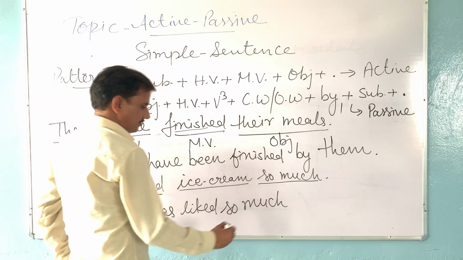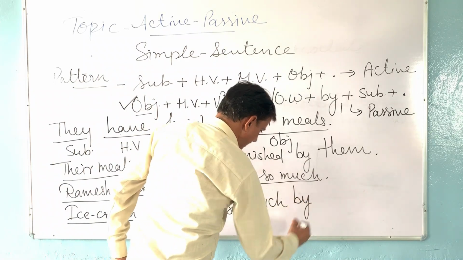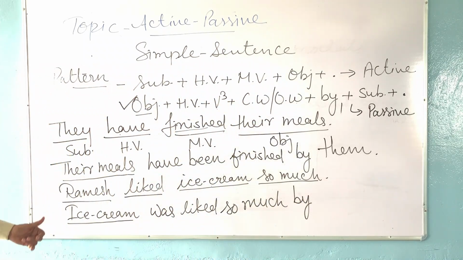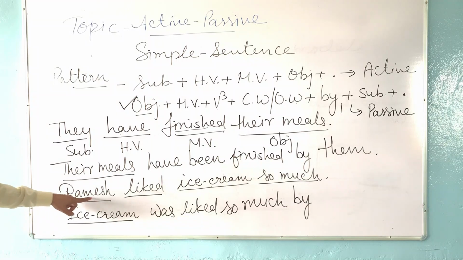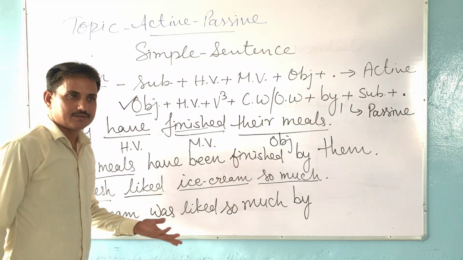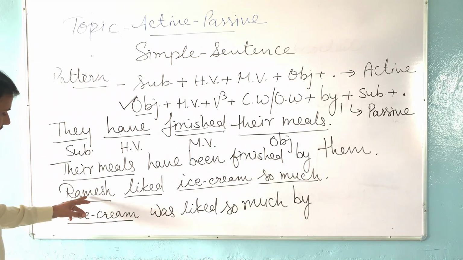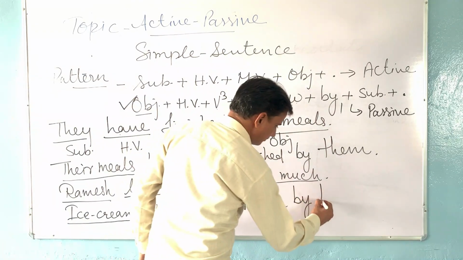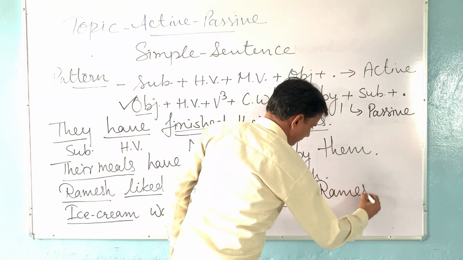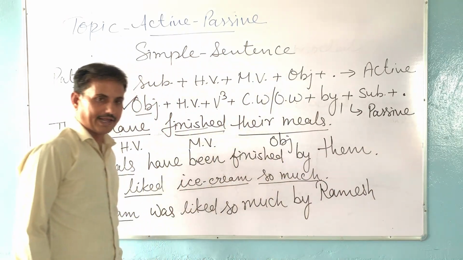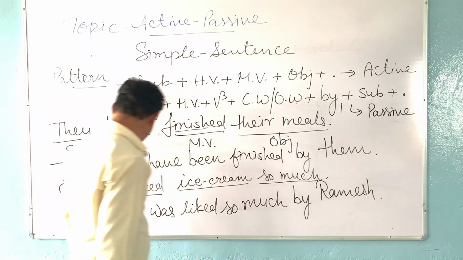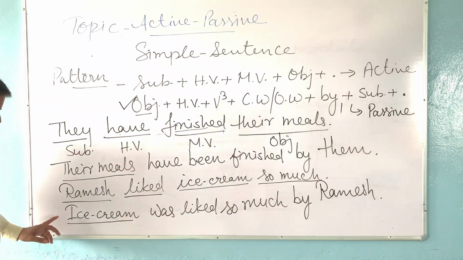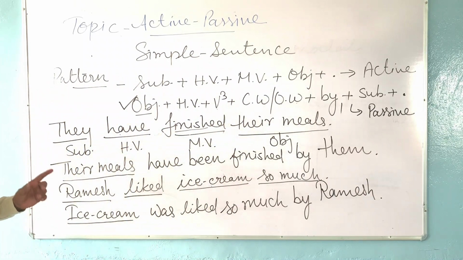And at last, we have to write by plus the objective case of the subject of the sentence. Ramesh is the subject in the active sentence. So there will be no change in case. We will write the same Ramesh, because Ramesh is a noun name, so it will not be changed. So this is the answer: Ice cream was liked so much by Ramesh.